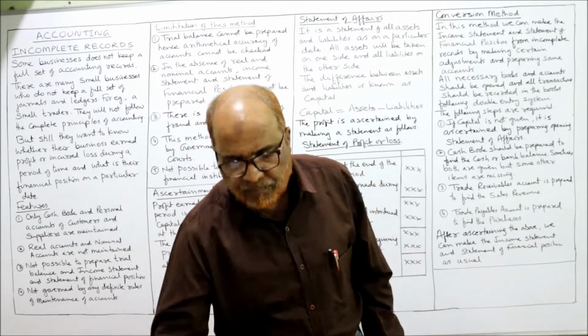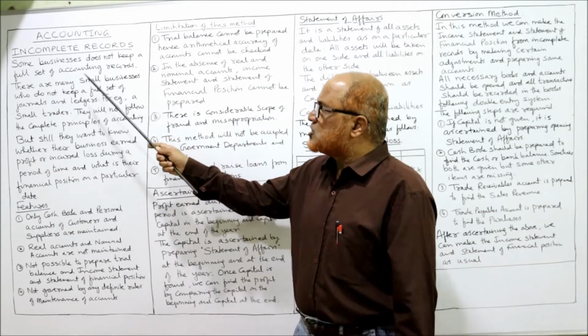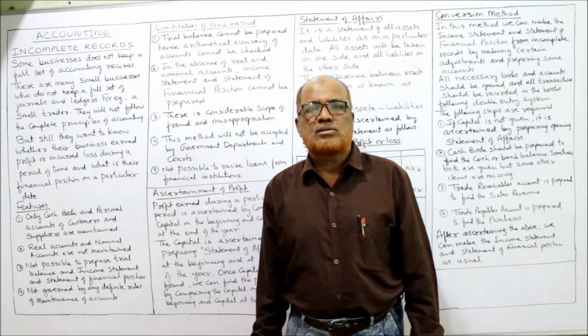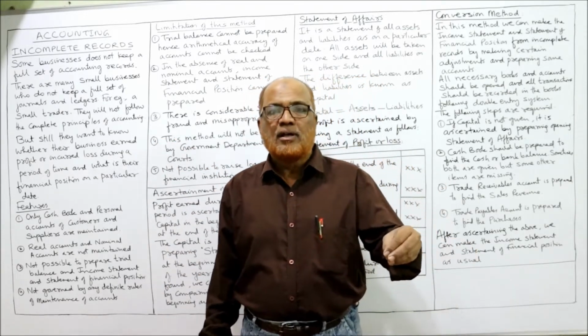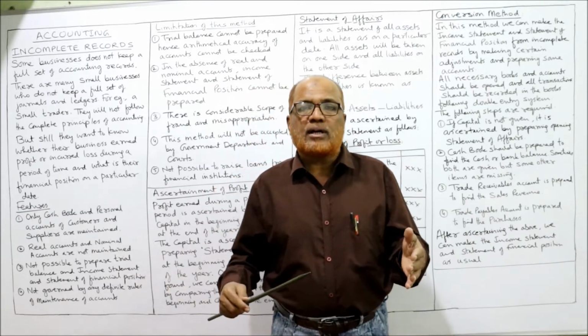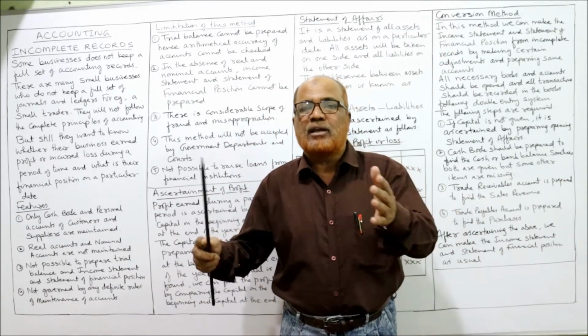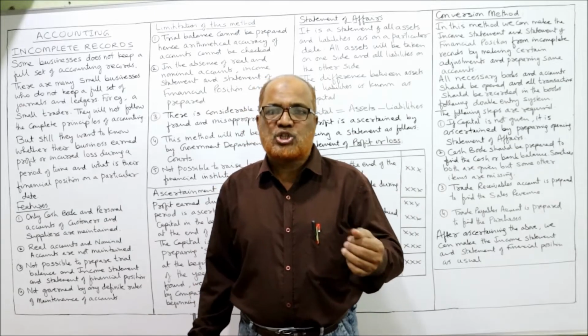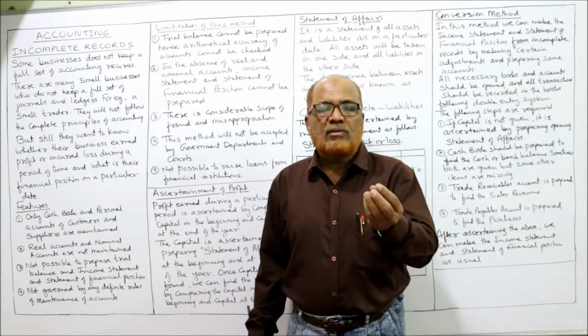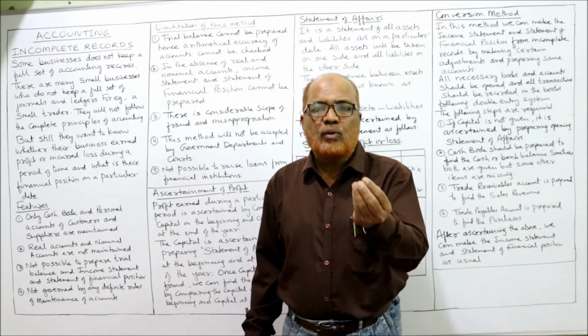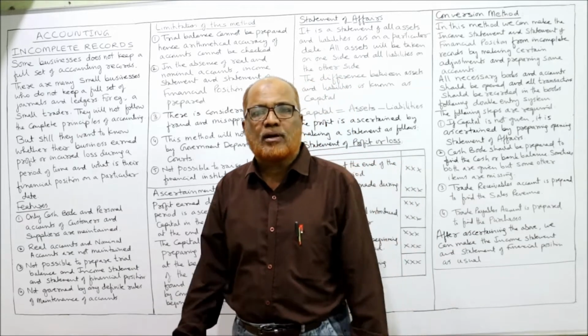First of all, I have written here, some businesses do not keep a full set of accounting records. Small businesses cannot afford to appoint an accountant, and they cannot spend a lot of money on books like ledgers, journal, all those things. So they will keep random recording of a few transactions. All the transactions will not be recorded.